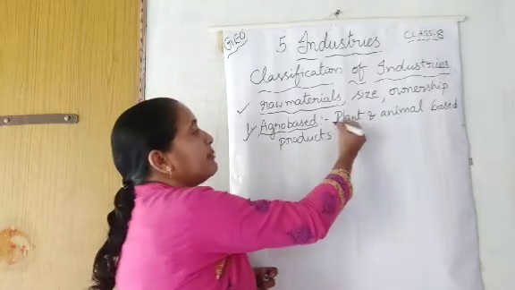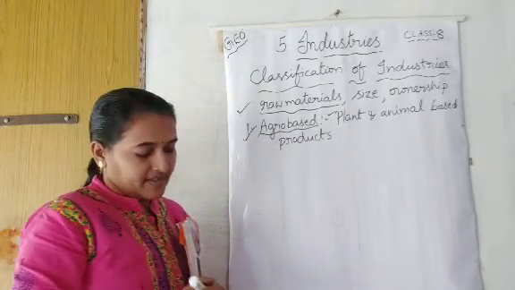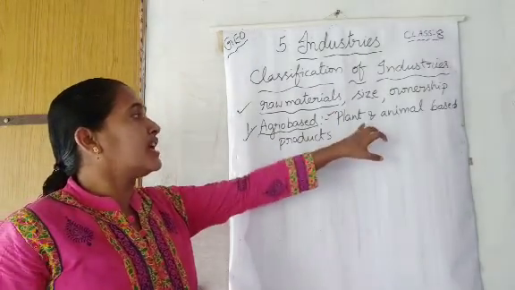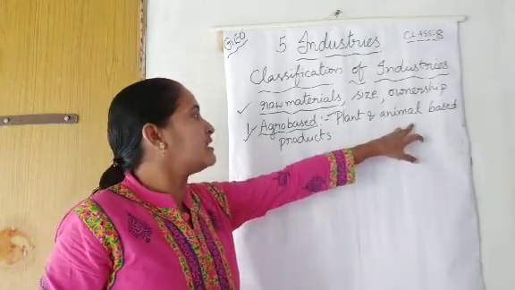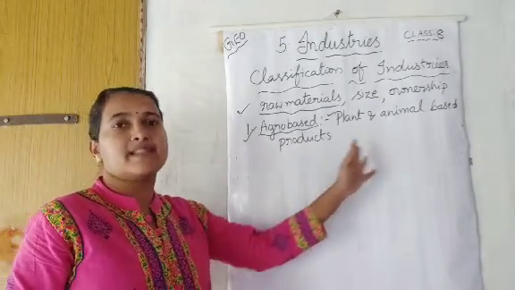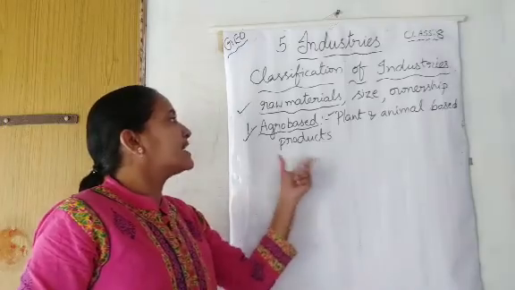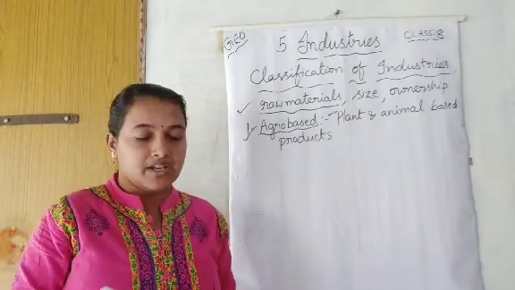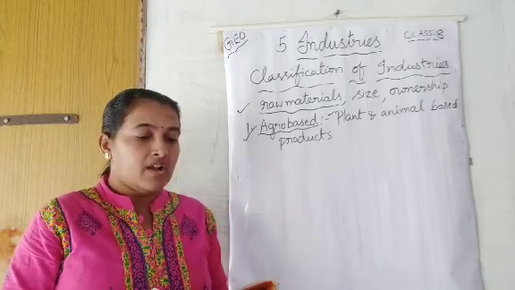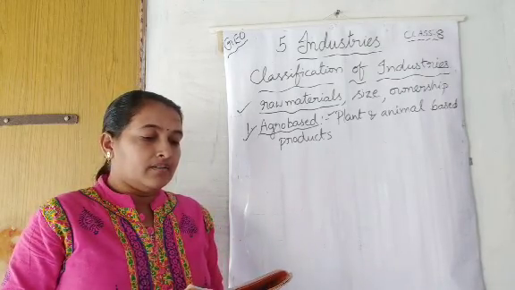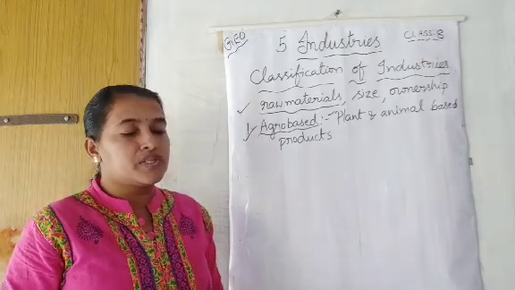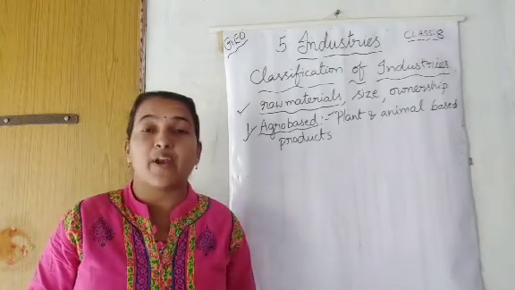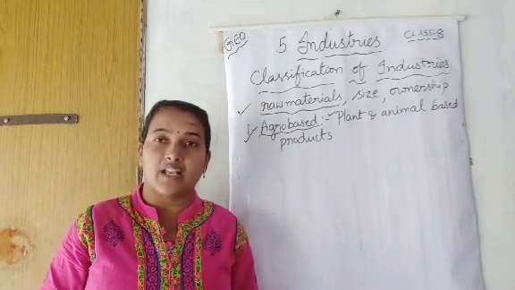So this is the main point you have to keep in mind. The industries which use plant and animal-based products, we can say those industries are agro-based industries. Agro-based industries use plant and animal-based products as their raw materials.